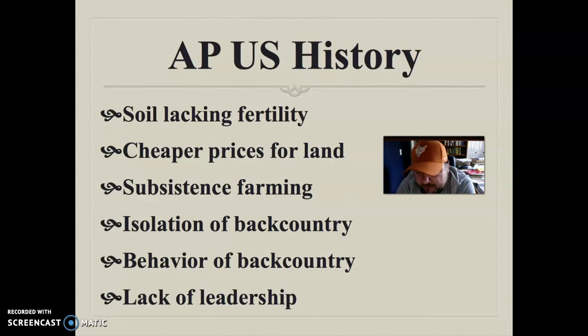There's also a lack of leadership. We talked about this idea of the Southern gentleman, the people that owned the plantations who are kind of like the city leaders and maybe the preachers. There really isn't that person. Like we said, there might be one or two people who had a little bit more than everybody else, and they were the ones called to be in the assembly for the state or the head of the militia. But it's really a lack of leadership in the backcountry. That's a bit of a problem for sure.